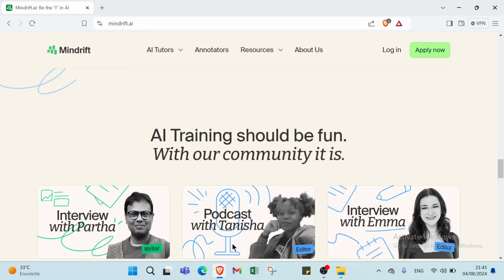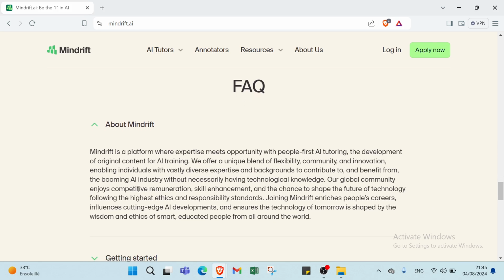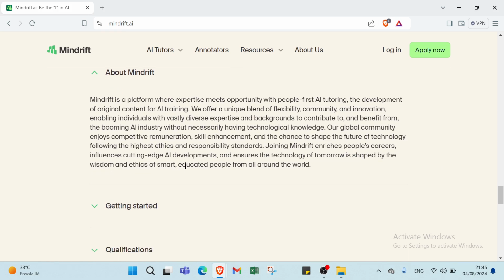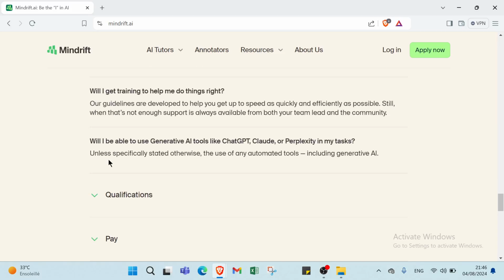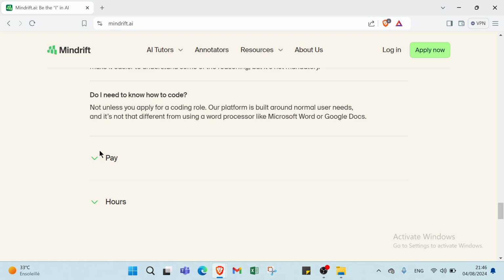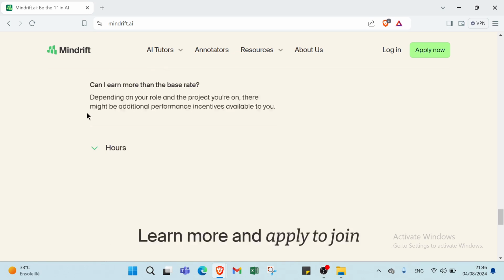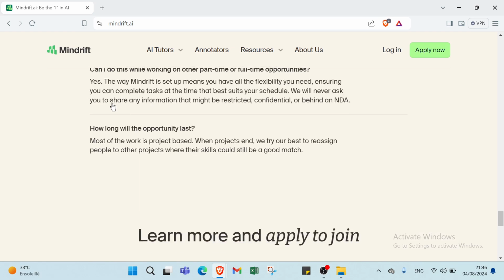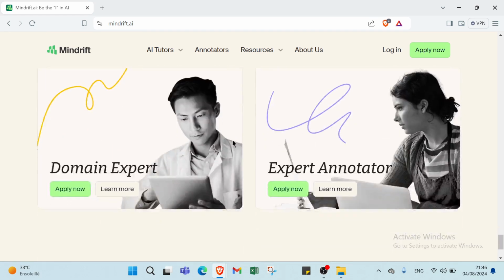And if we scroll down, we also have other information about Mindrift. We have here the definition of Mindrift and other information about it. Also, we have getting started, with some questions and answers to help you understand more. We have also a qualification section, some more questions, and furthermore, we have payment and hours here. So here we have learn more and apply to join.